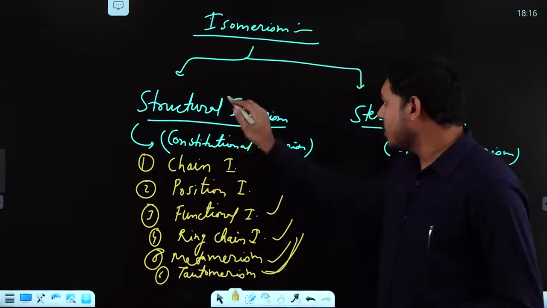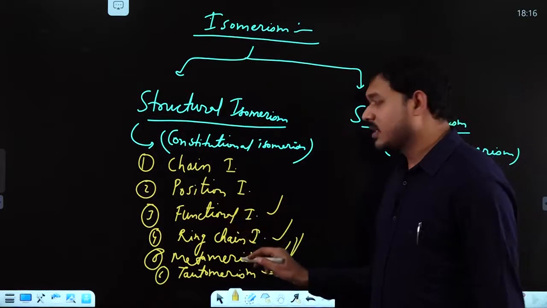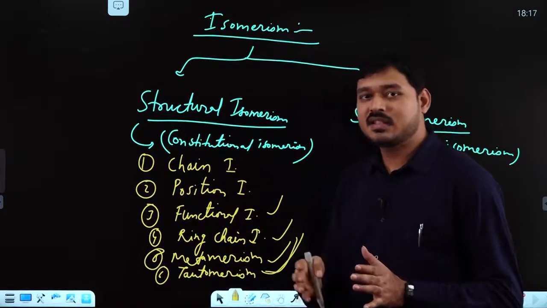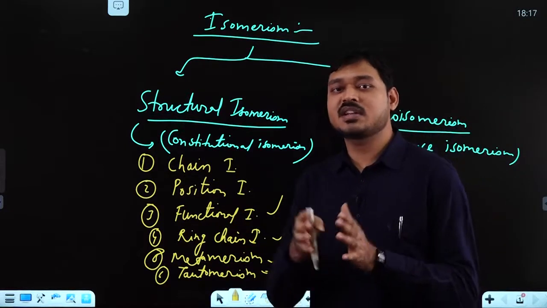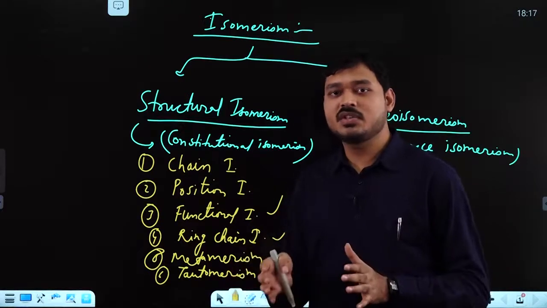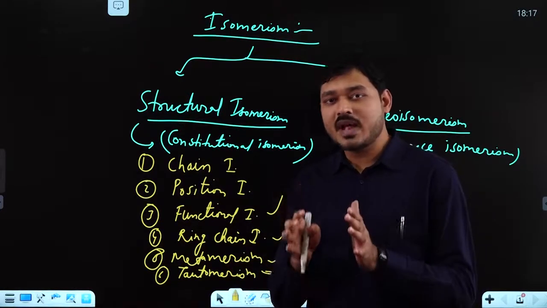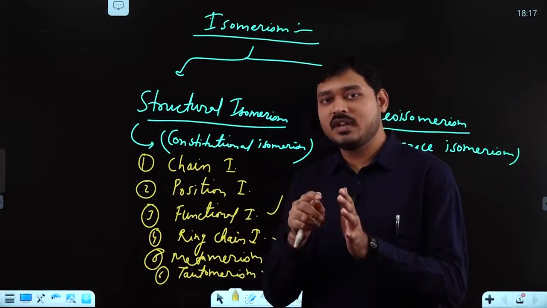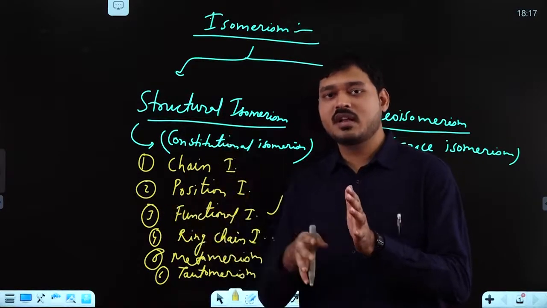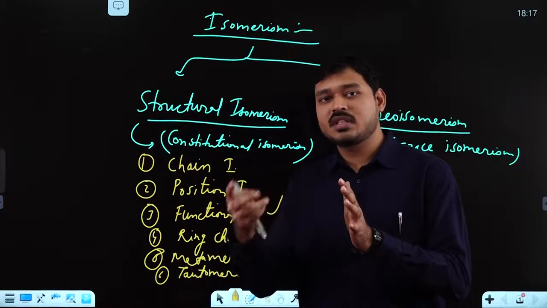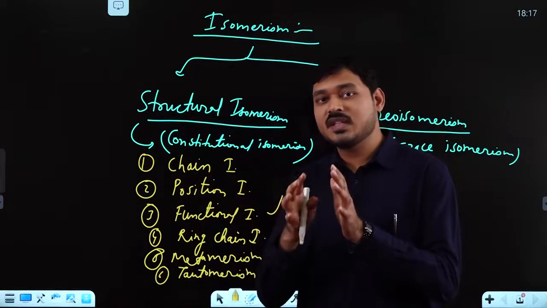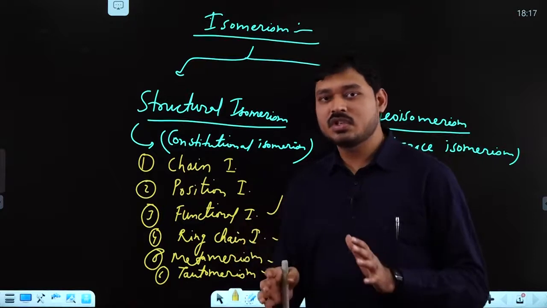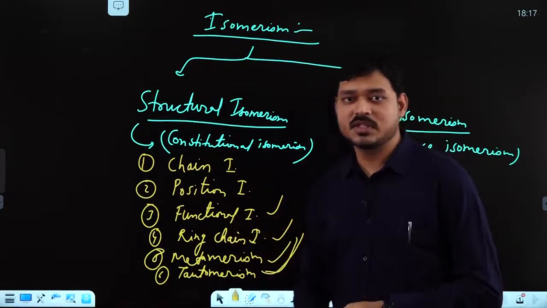So this was all about structural isomerism, where we discussed the difference in structure, and that difference arises due to the connectivity of atoms. Okay, if in one compound carbon is connected with a different carbon, and in another compound carbon is connected with oxygen rather than carbon, there is a difference in connectivity between the atoms, so structural isomerism arises.